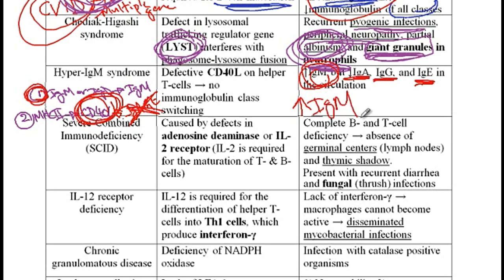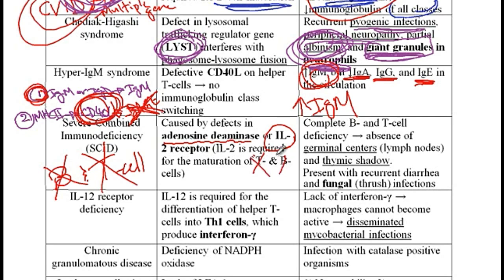The next condition is SCID, where there is a defect in both B and T cell function. It can be either due to a problem with the adenosine deaminase gene, where toxic material will build up in B and T cells and cause them to die, or the other possibility is a defective IL-2 receptor, which is required for the activation of the T and B cells. So since there is a complete lack of B and T cells, these patients will present with recurrent diarrhea and fungal infections and